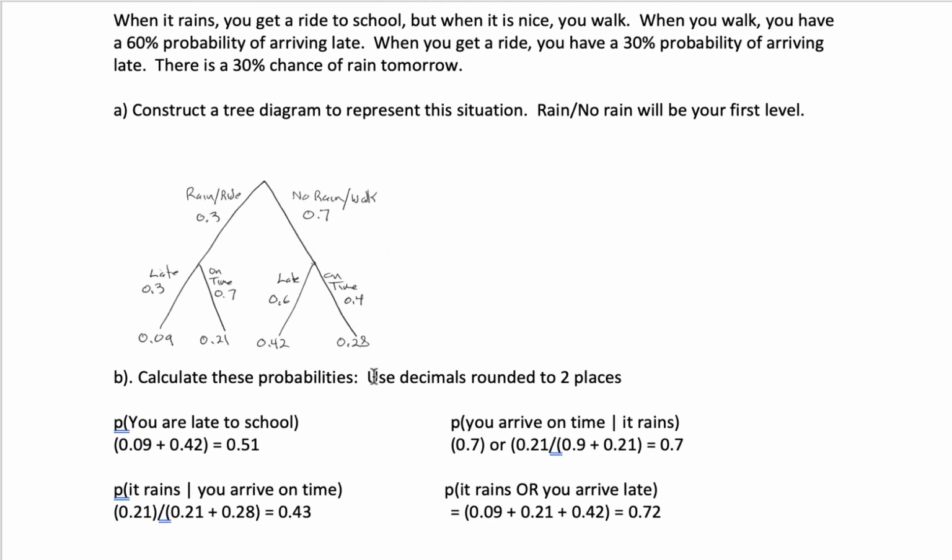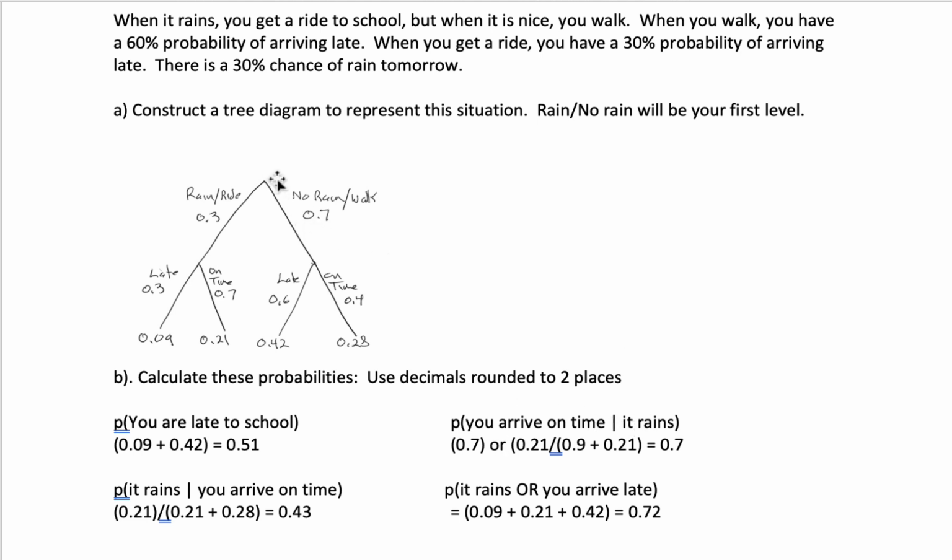So now to calculate these probabilities, the probability that you are late to school, we have to sum these 2 probabilities here, 0.09 plus 0.42, giving us 0.51. Here, the probability that you arrive on time given that it rains.